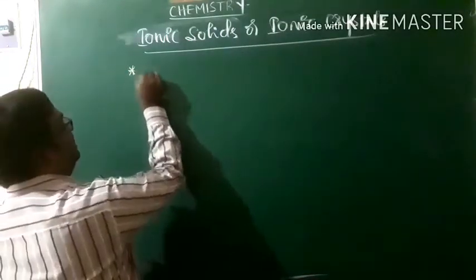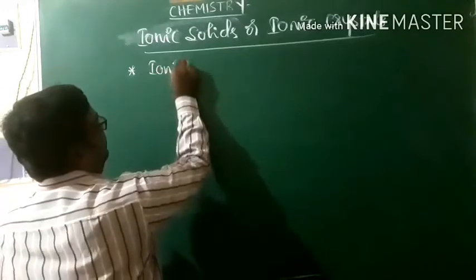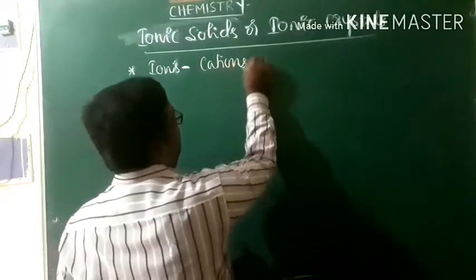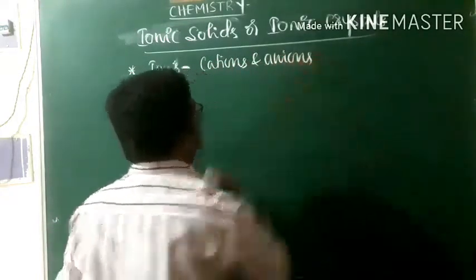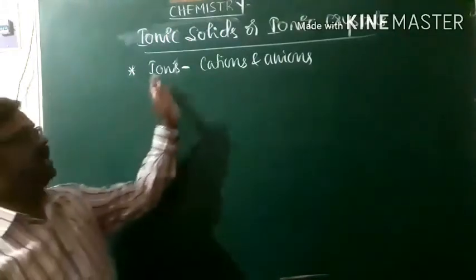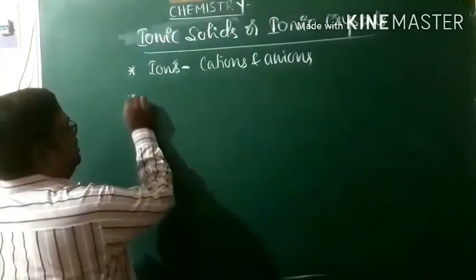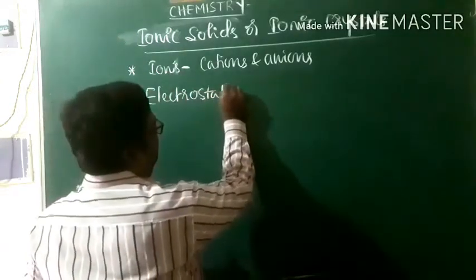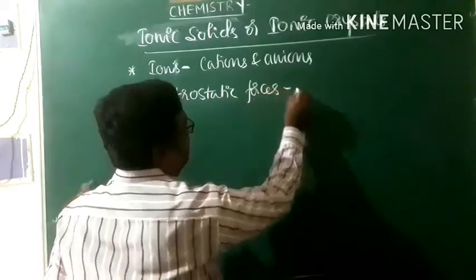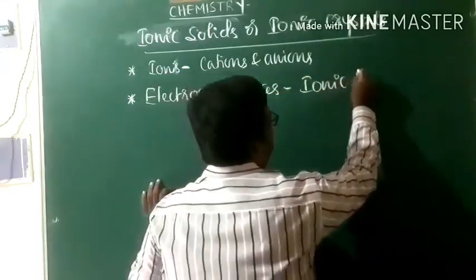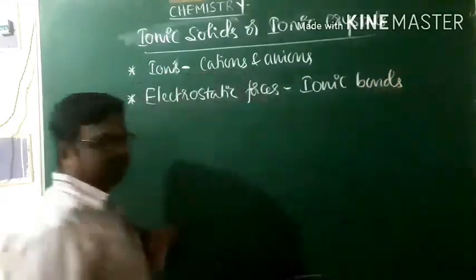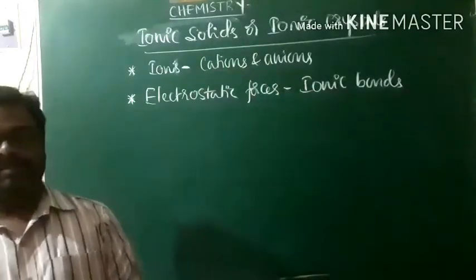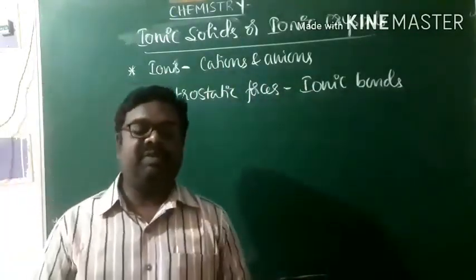The constituent particles are ions, or you can say the cations and anions. These cations and anions are held together by strong electrostatic force of attractions, and these electrostatic forces are called ionic bonds. In ionic crystals, the cations and anions are held together by ionic bonds. Ionic bonds are very strong force of attractions.